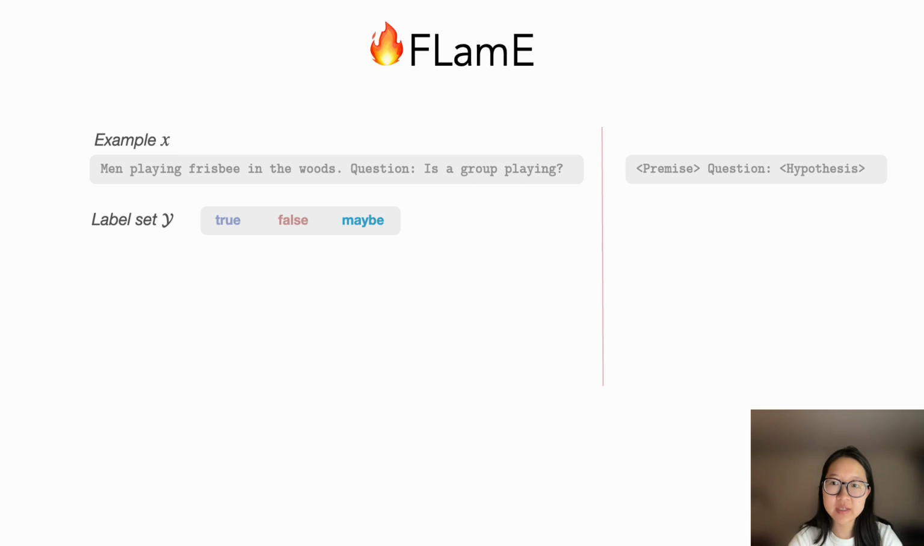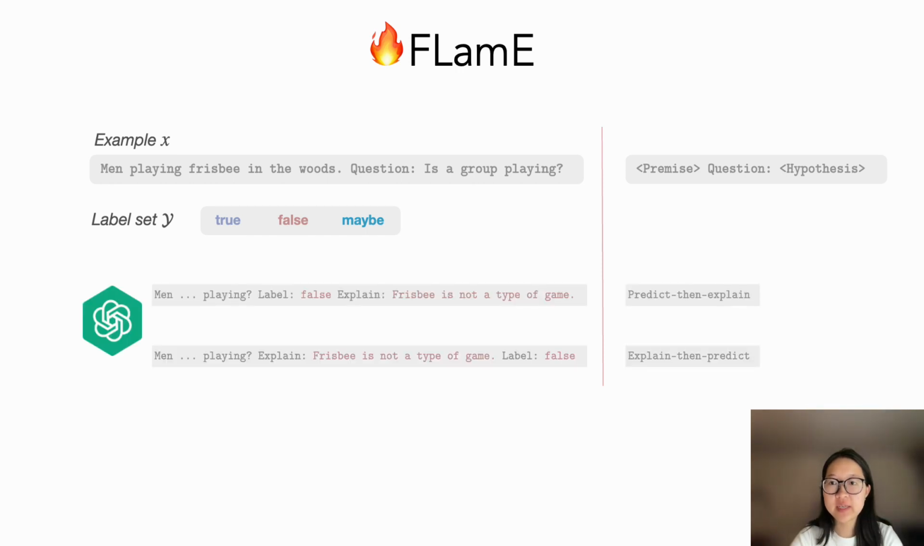Let's start by looking at the example from NLI. We convert the premise and hypothesis to the format of premise, question, hypothesis. So here the example is men playing frisbee in the woods. Question, is a group playing? The label set consists of true, false, and maybe, corresponding to the labels entailment, contradiction, and neutral.